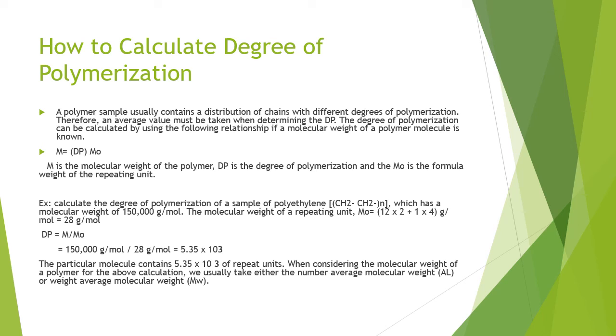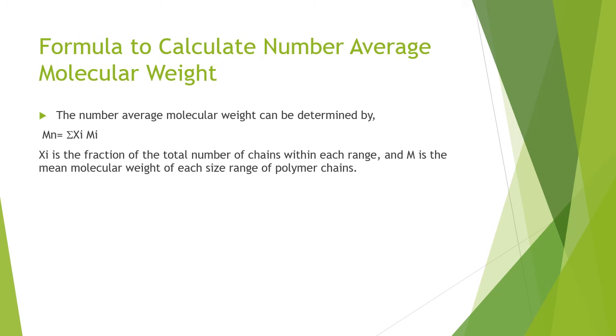By putting these values in this formula, we can determine the degree of polymerization. So the particular molecule contains 5.35 x 10^3 repeating units. When considering the molecular weight of a polymer for the above calculation, we usually take either the number average molecular weight or the weight average molecular weight, which we will come across in the next slide.